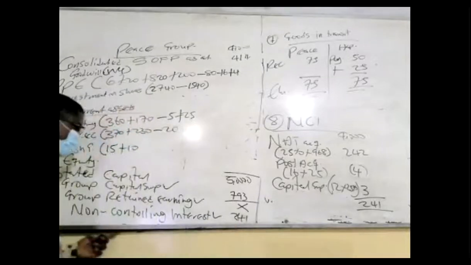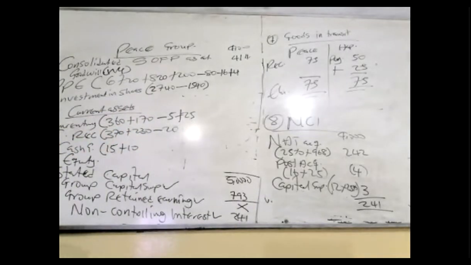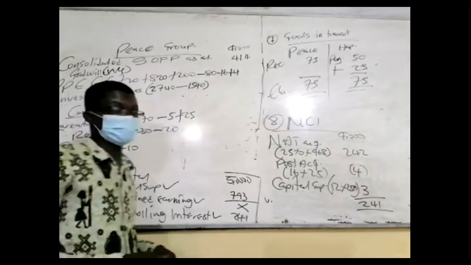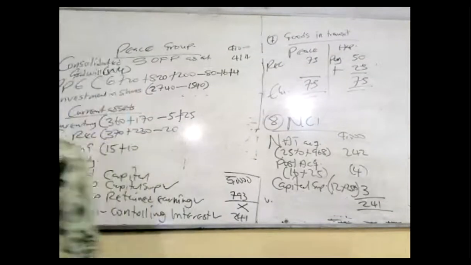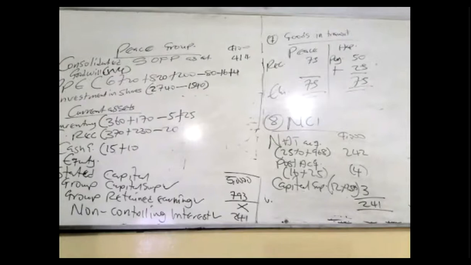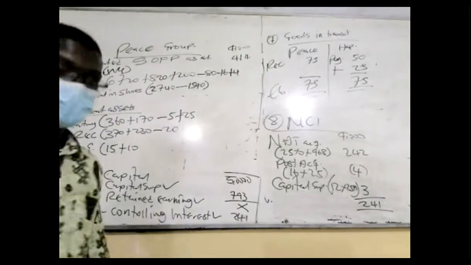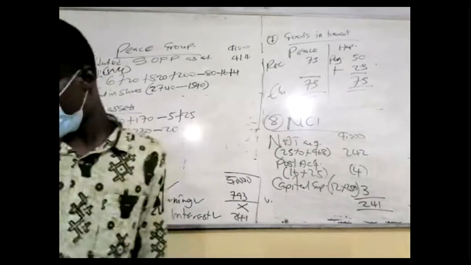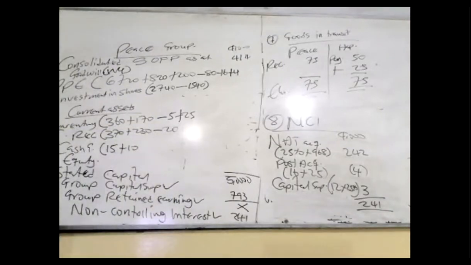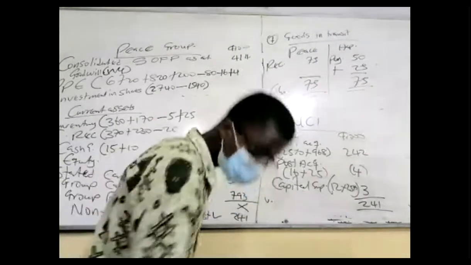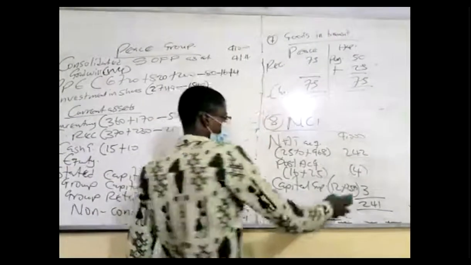The last one is the group capital surplus. Take that of the parents, and then add the parent share of the changes. And that is all. Take that of all the parents and add the changes to it. And then that's all. Let me do it again.